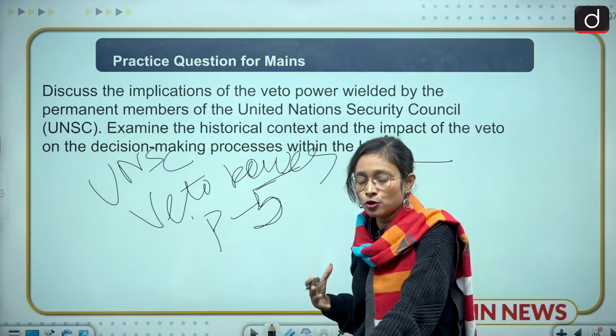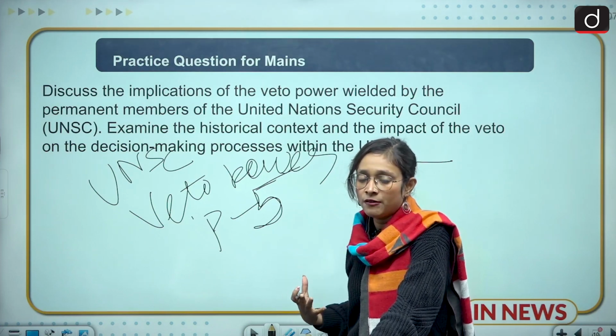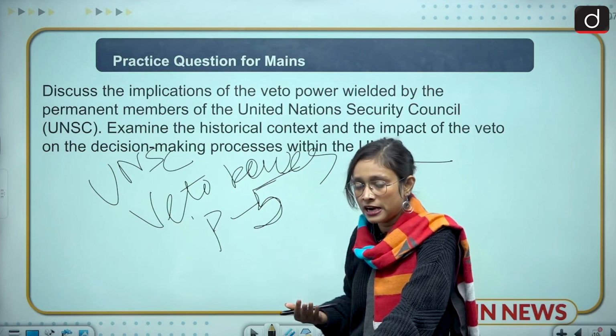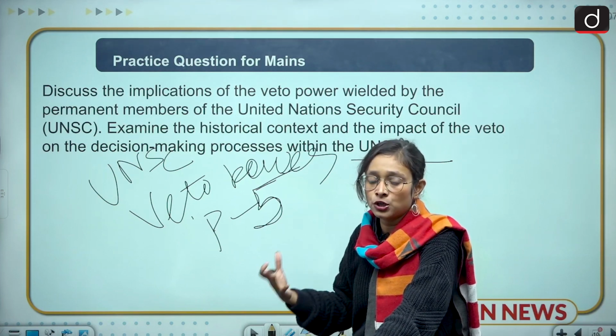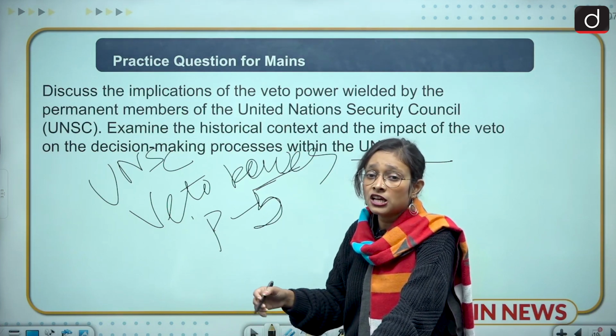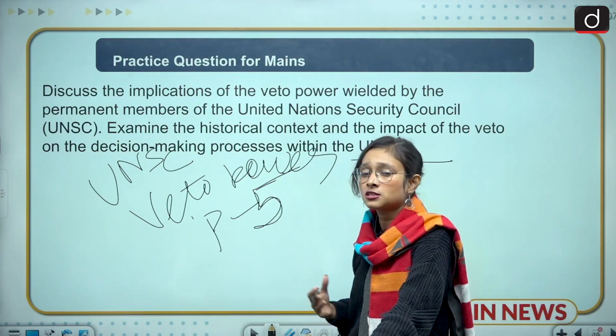This would be your background in the introduction. Then coming to what veto powers they have and in which manners they can exercise them, you have to write about the process of resolution and how a country can veto it, support it, or abstain from it, what other peculiar features are associated with it, and how they are proving a success as a world order.